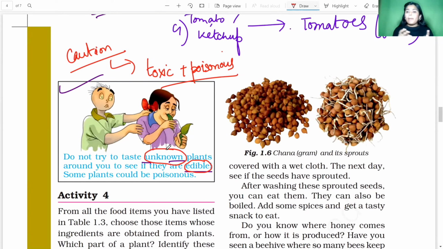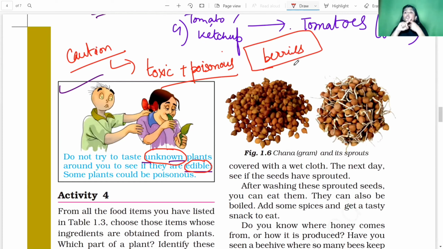If you don't know the name of the plant, or the name of the fruit, like if you visit a forest and find many forest berries, and you think those berries are a good fruit or may not harm you, that is wrong. It may totally harm you.